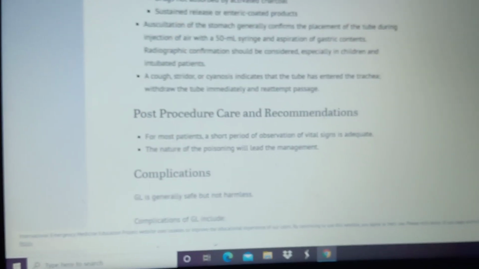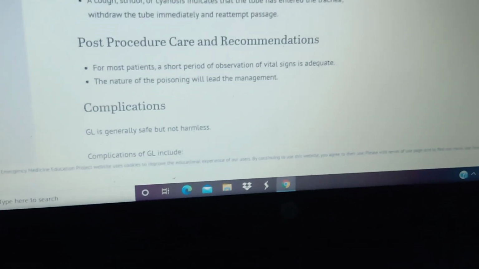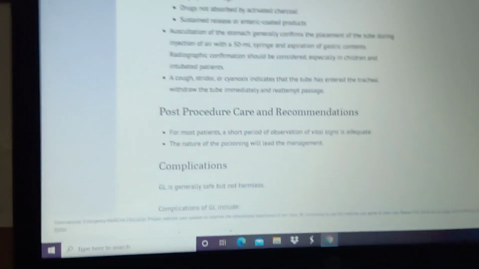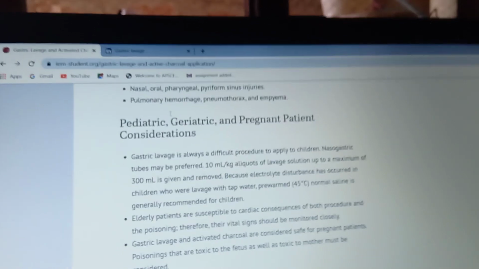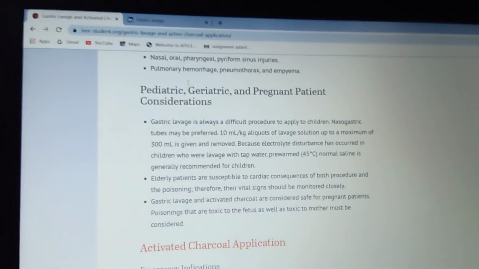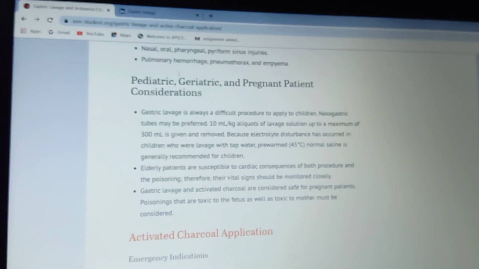Okay, and next we go to the complications. I already explained the complications of the procedure. And what are the considerations you have to take? Whenever you take off gastric lavage, taking off the lavage solution is very, very important.